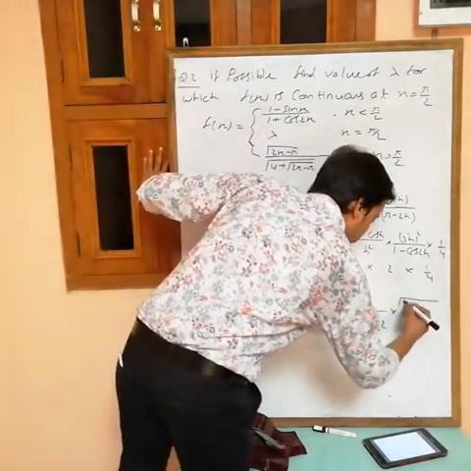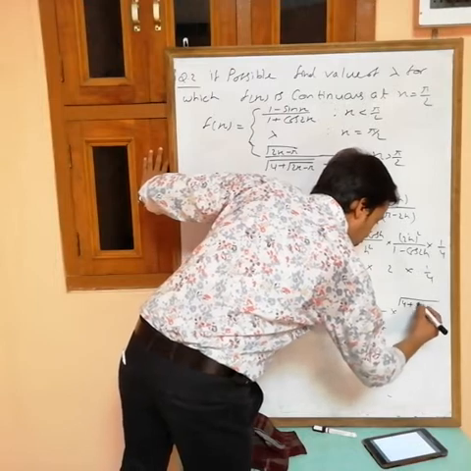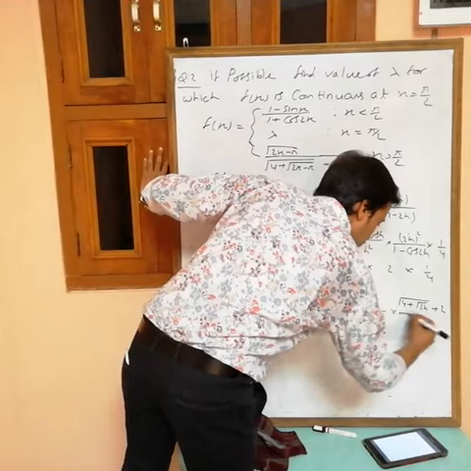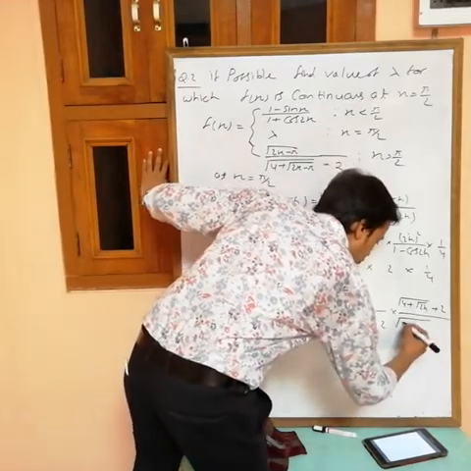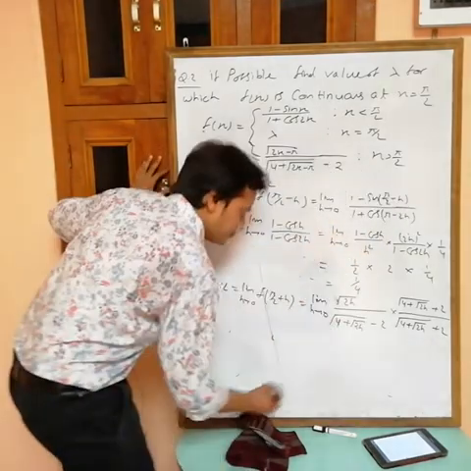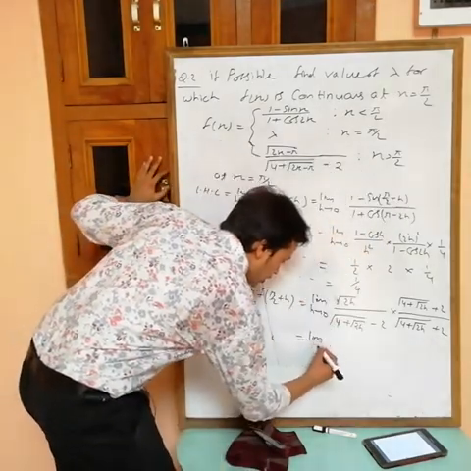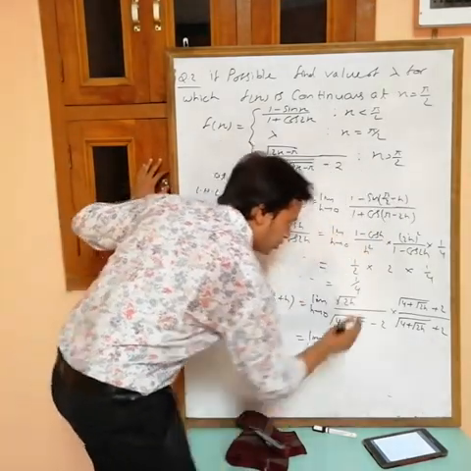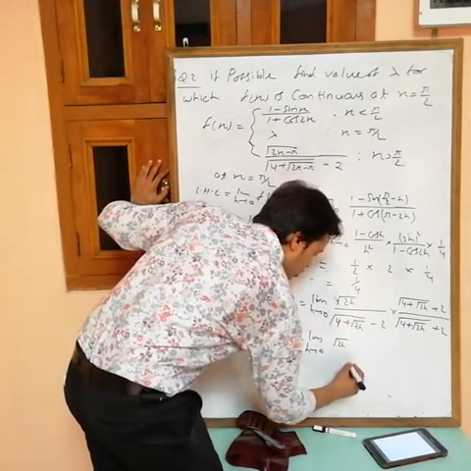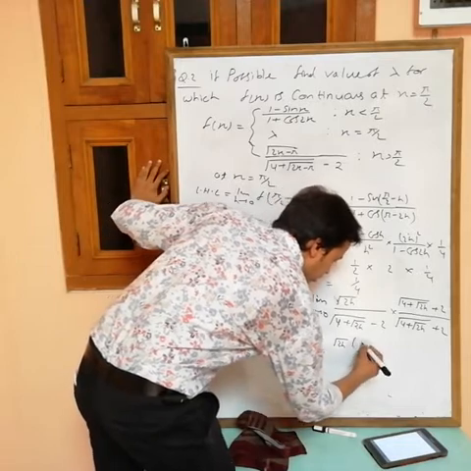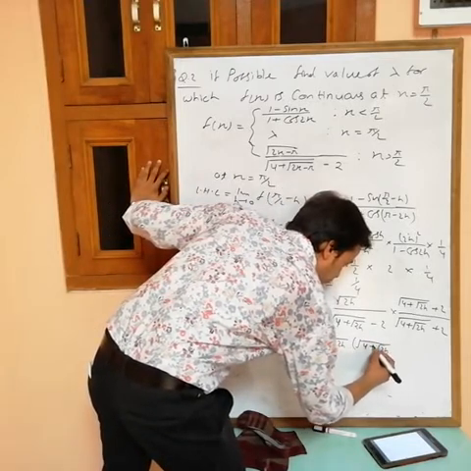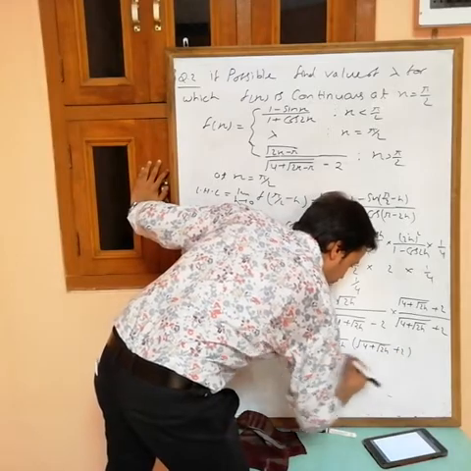So root 4 plus root 2h plus 2, and root 4 plus root 2h plus 2. Limit h tending to 0, numerator is as it is, root 2h, because we are rationalizing the denominator, root 4 plus root 2h plus 2.